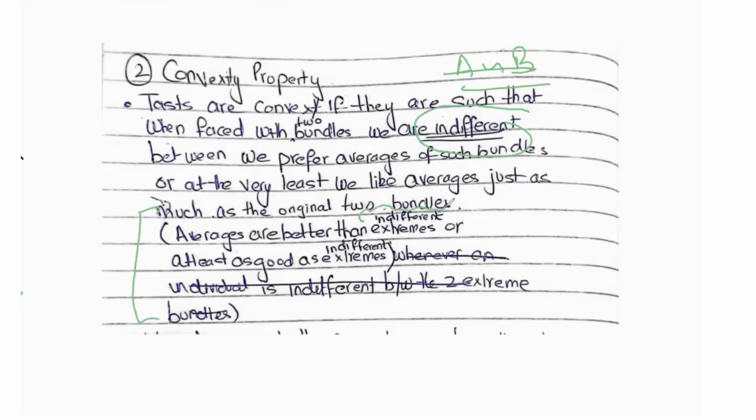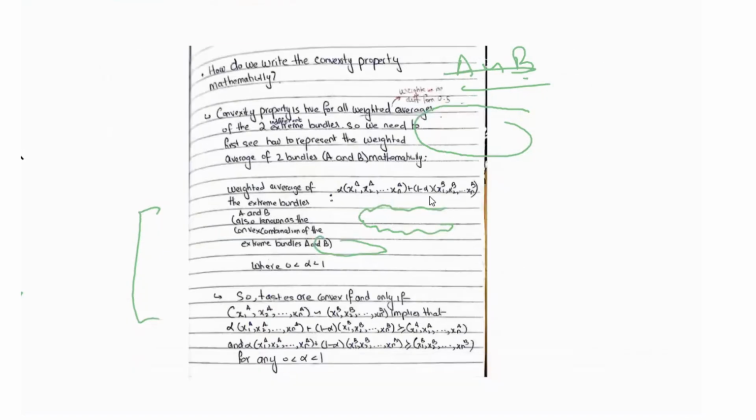Again, convexity very much requires that the two bundles we're talking about are ones you're indifferent between. Only then can we apply the convexity property, right? So indifferent is a keyword here. What we're saying is averages are better than, or at least as good as, indifferent extremes, right? So the convexity property says take two bundles you're indifferent between; their average will be at least as good as these two bundles. Then in that case, convexity is satisfied. Let's look at how we mathematically formulate this.